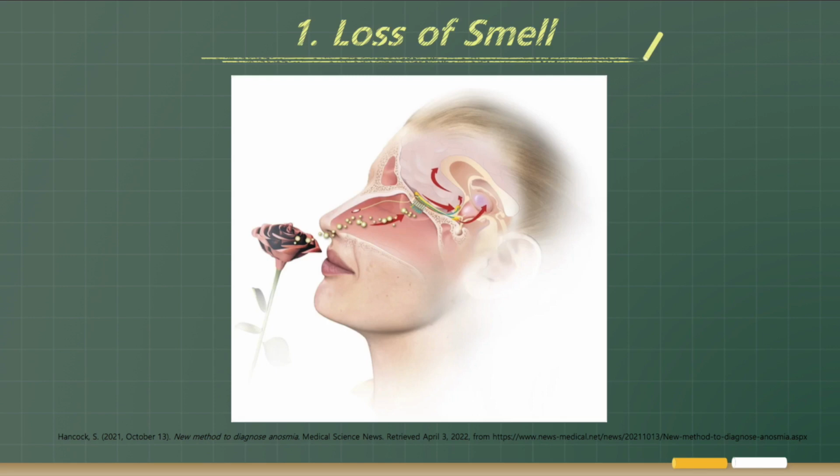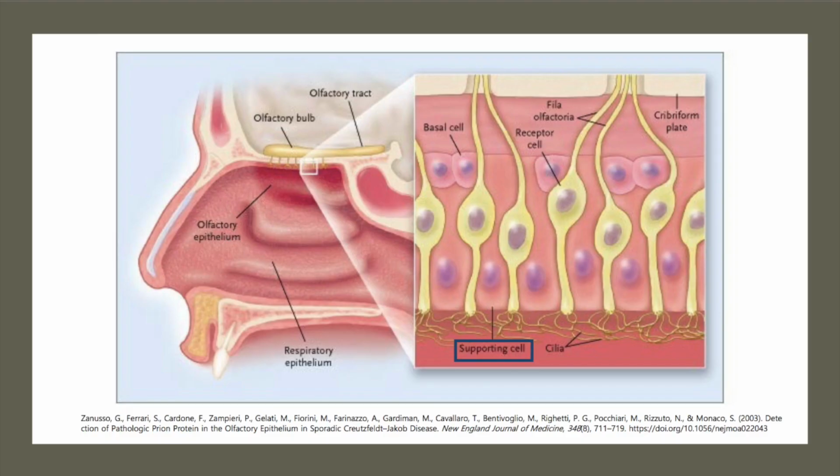Unlike other viruses that damage the upper respiratory system, which do cause nasal congestion in addition to anosmia, SARS-CoV-2 leaves the nasal pathway unaffected. Although infecting the olfactory neurons seems like the most obvious route to cause smell dysfunction, it's actually the supporting cells that are damaged. This is why the sense of smell returns relatively faster than other types of anosmia caused by viruses that do directly damage the olfactory neurons.